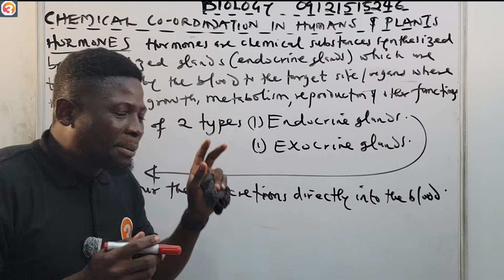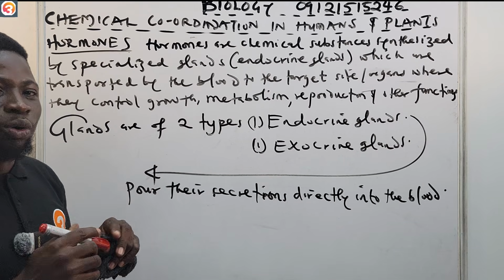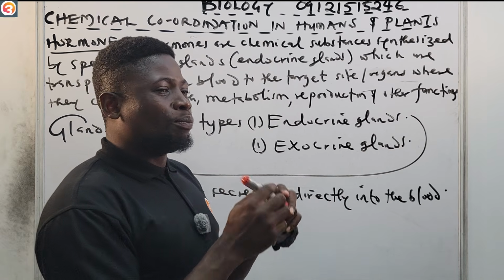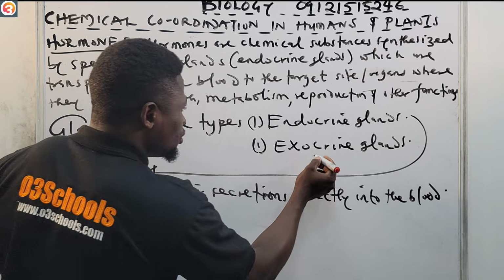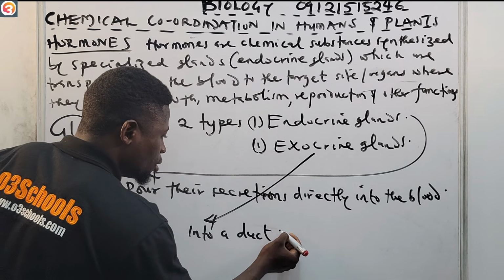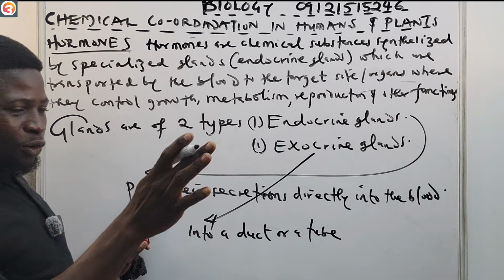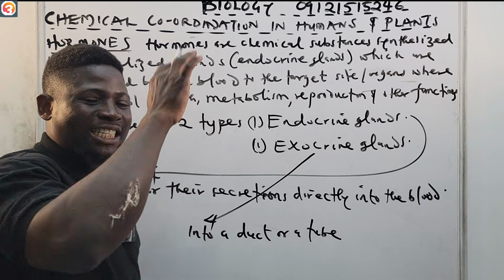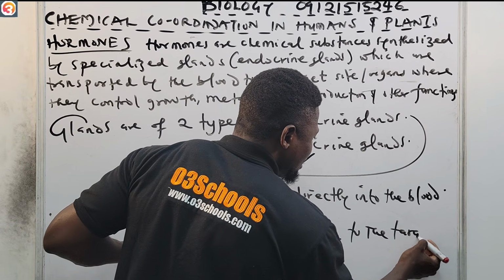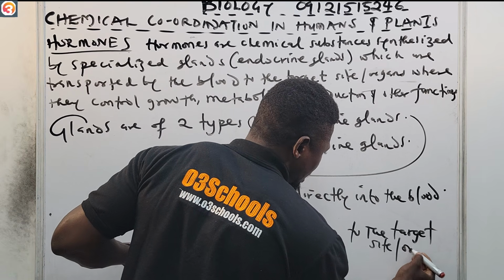Endocrine glands pour their secretions directly into the bloodstream, while exocrine glands pour their own secretion into a duct or a tube. It is from this duct or tube that these secretions are then transported to the target site, or target cell or organ.